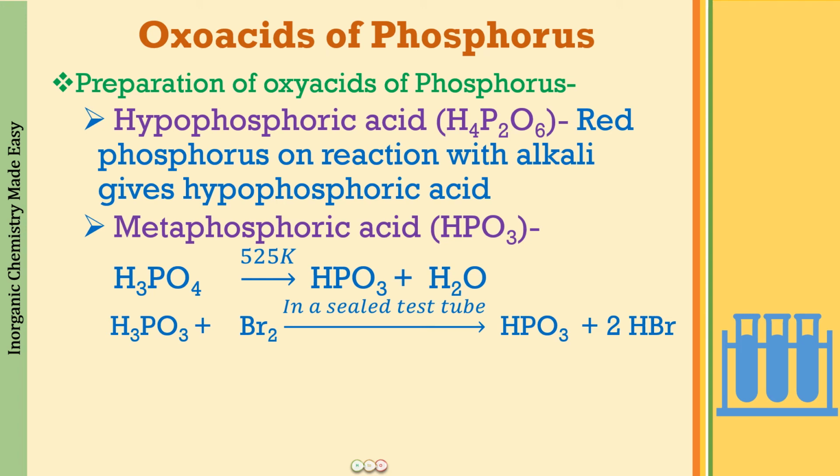We can also obtain metaphosphoric acid by the reaction of phosphorus acid with bromine in a sealed test tube. Do remember this, in a sealed test tube, this is very, very important. So H3PO3 on reaction with bromine produces metaphosphoric acid. Along with that, HBr is produced.